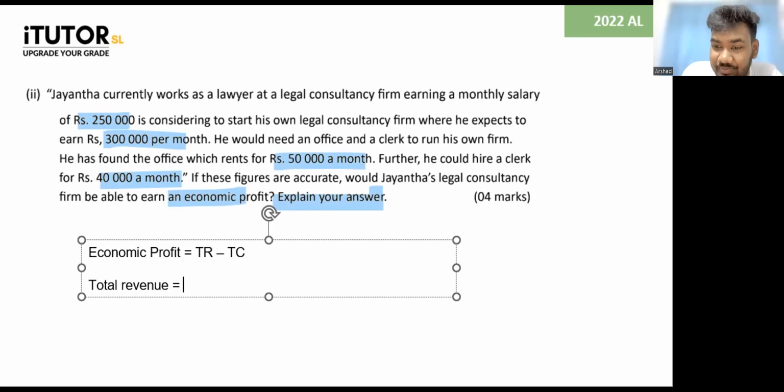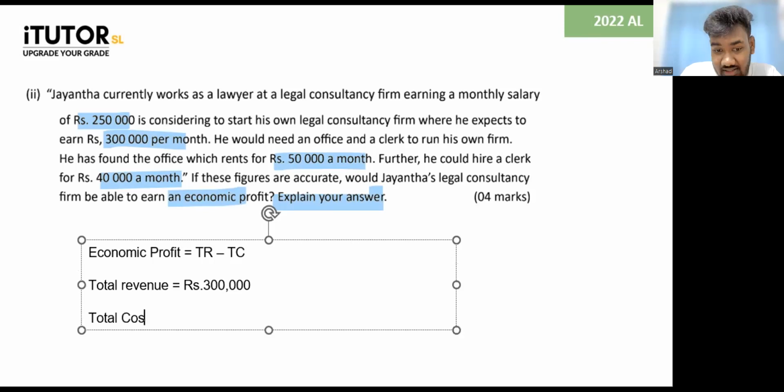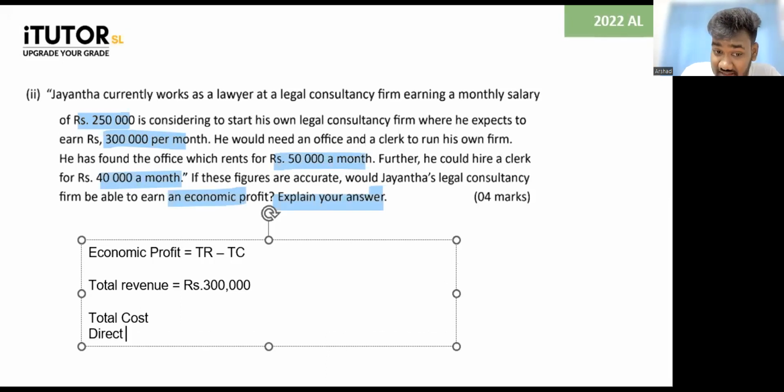Quickly give me an answer. They are saying he can earn 300,000. Total revenue, so 300,000. His total cost is what? Total cost is a combination of direct cost and indirect cost. How much is his direct cost?